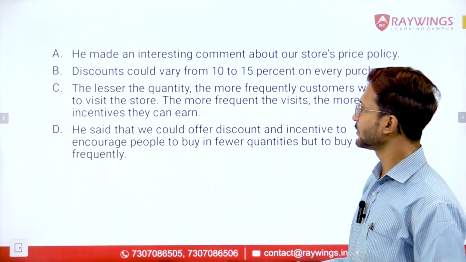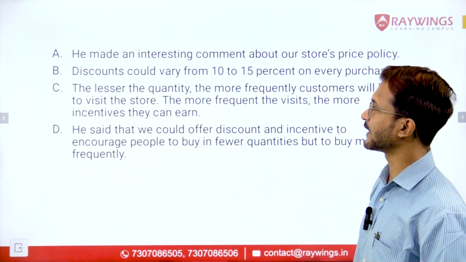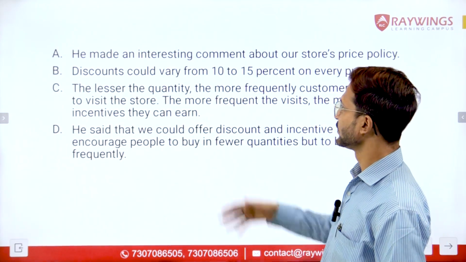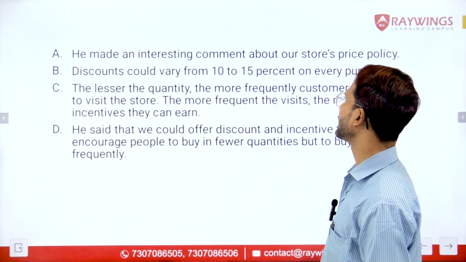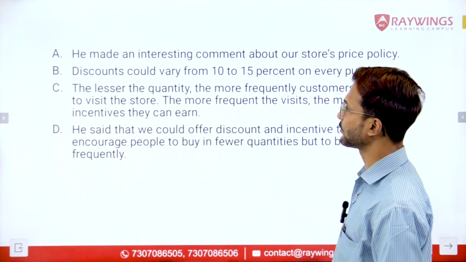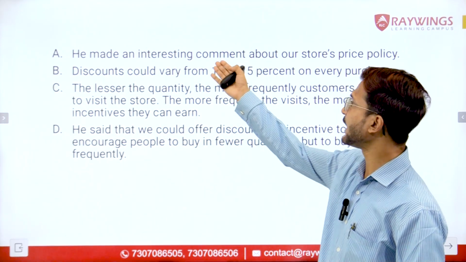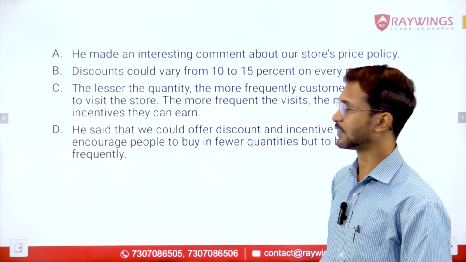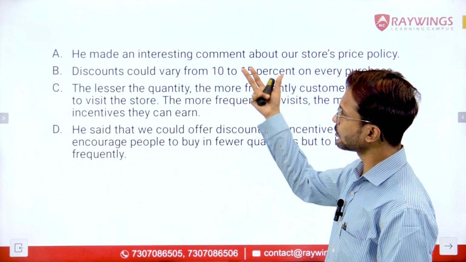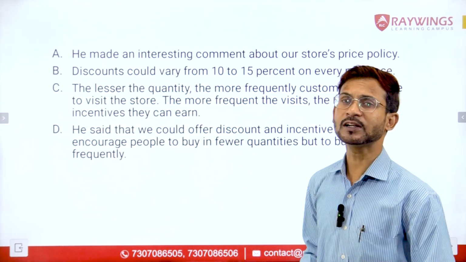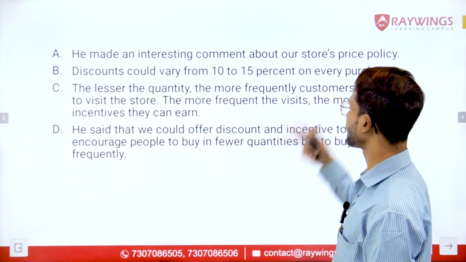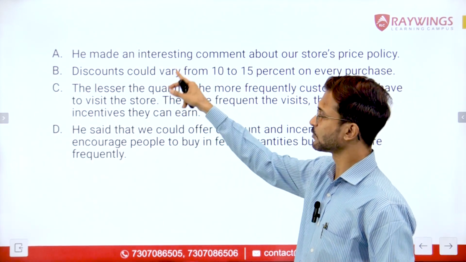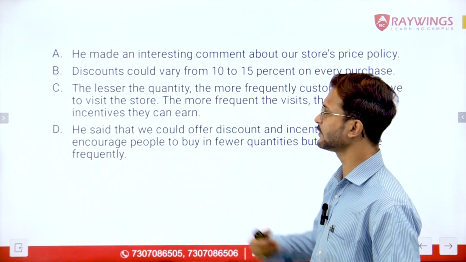Okay, let us actually identify the general and the specific statements in this question. Sentence number A says he made an interesting comment about a store's price policy. This is a general statement, as it has not been mentioned here what interesting comment was made. So the sentence expressing what interesting comment about the store's price policy was made has to be the specific statement in comparison to this.